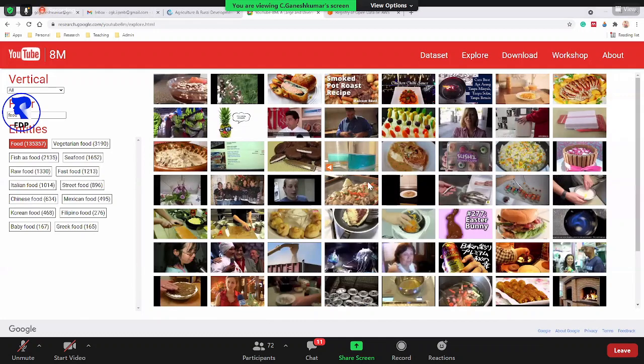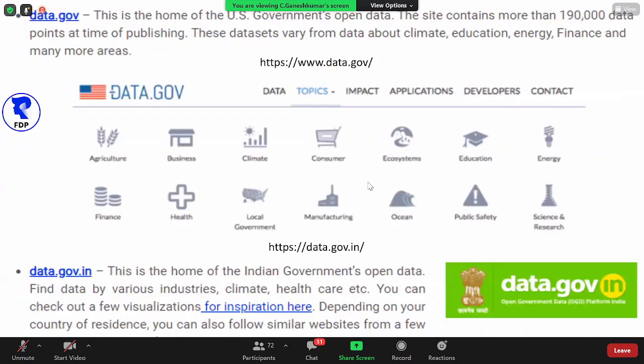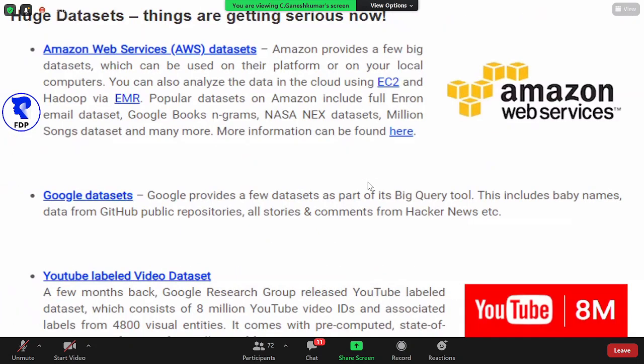Maybe I'll go to the PPT. So far we have discussed data.gov, the Indian government data, World Bank, RBI, the 538 data set, and Amazon Web Services, which is mainly for big data. Google search and Google data sets are also available, and YouTube data we have discussed.